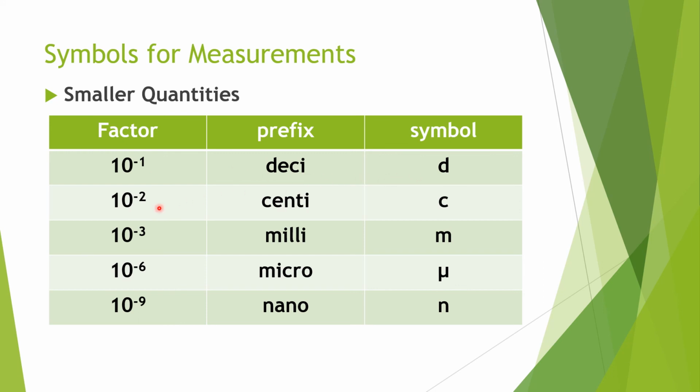For 10 power minus 2, it is centi, symbol c. For 10 power minus 3, it is milli, small m. For 10 power minus 6, it is micro, symbol mu. For 10 power minus 9, it is nano, symbol small n. So we should remember this.